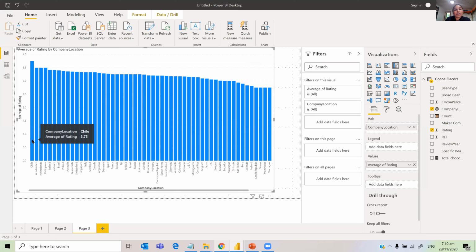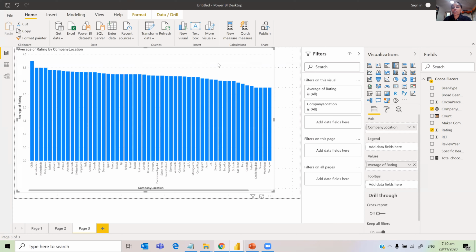Chile has the highest rated bars, at a rating of 3.75, followed by Amsterdam, Netherlands, and then the Philippines. This is the order of chocolate bar ratings by country.